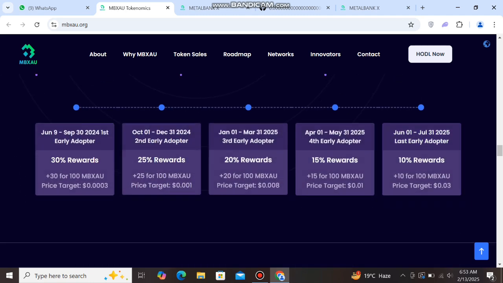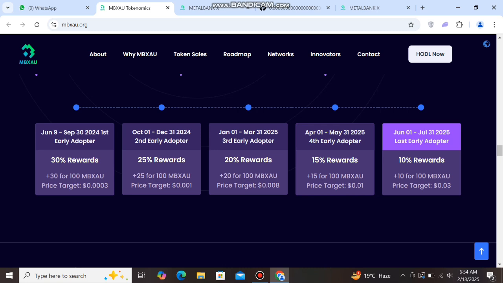And next you can scroll down and see this June 9 to September 30 2024, first early adopters 30% reward, October 1 to December 31 2024, second early adopter 25% reward. You can check here. And next you can see January 1 to March 31 2025, third early adopters 20% reward. You can check here. April to May 31 2025, fourth early adopter 50% rewards, January 1 to July 31 2024, last early adopters 10% reward.